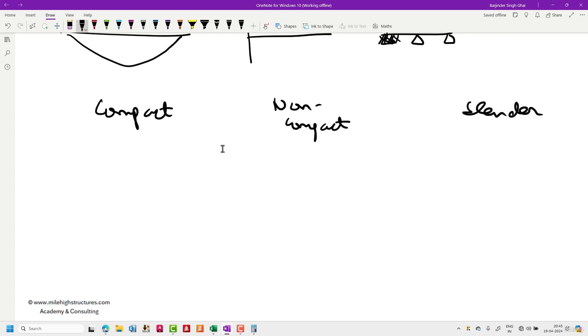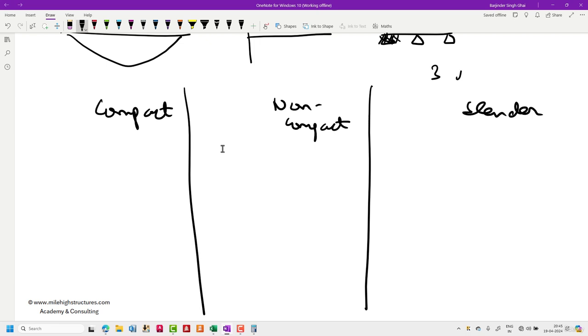Before that, I just want to explain what different countries are doing. In some countries, they have 4 different categories: plastic, compact, non-compact, and slender. But as per the Australian standard, we have only compact, non-compact, and slender. So we have 3 categories for the sections.